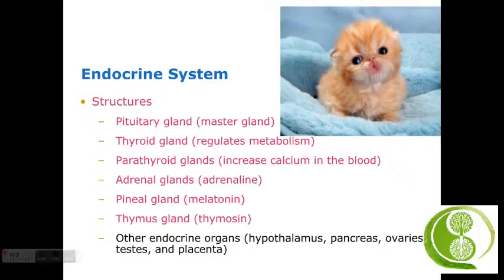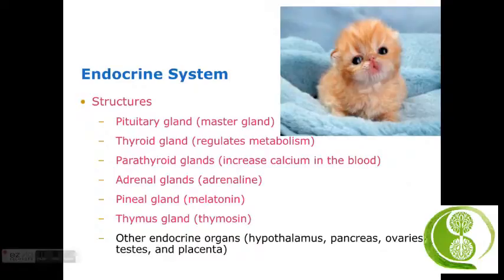Parathyroid glands. There's at least 4 small pea-shaped parathyroid glands. They're usually embedded in the posterior wall of the thyroid. Their hormone, aptly called parathyroid hormone, increases the calcium levels in the blood by triggering the bones to release calcium into the blood when the calcium is needed. The parathyroid hormone also stimulates vitamin D synthesis and promotes calcium retention in the kidneys.